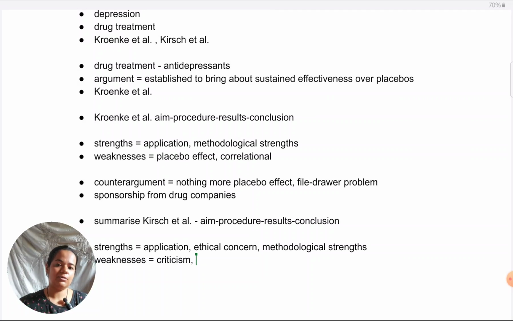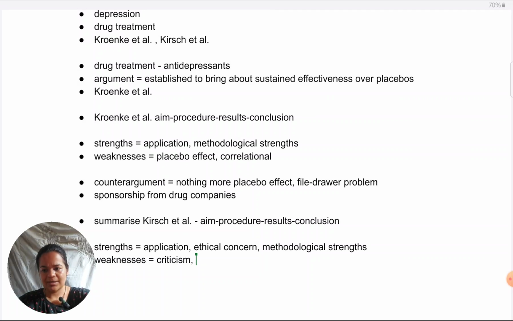And we should not rely on a broad average to assume that all drugs are equally ineffective. So the counter argument needs to be a little more specific so that in the larger picture we don't do away with a treatment that can actually be beneficial to many patients. Like if we discard antidepressants as a treatment or discredit it just because some studies are suffering from file drawer issues, that would be a disservice to patients who can actually benefit from it. So you can explain it that way.